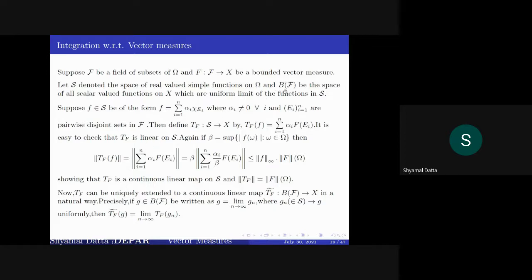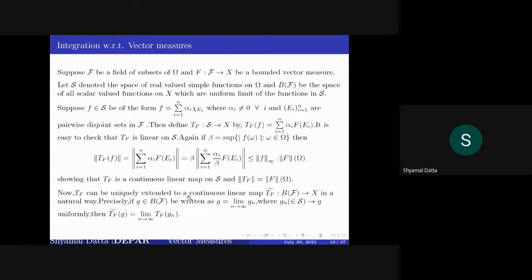Let us denote by B of script f the space of all functions which are uniform limits of simple functions. Then we can show that you can extend this TF from script S to B script F.